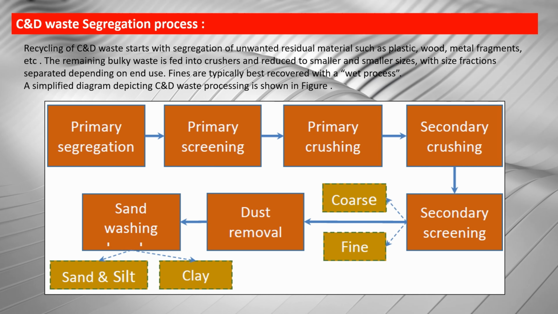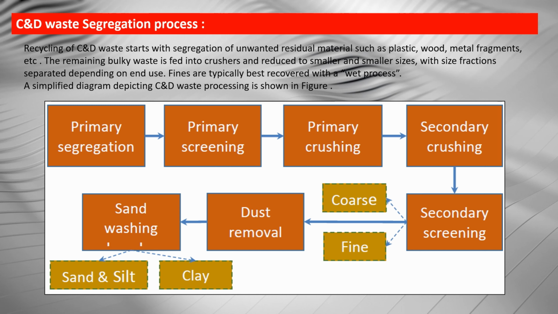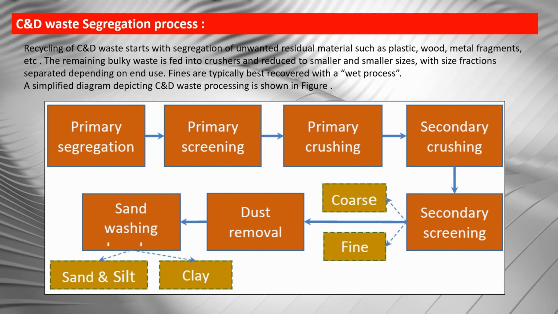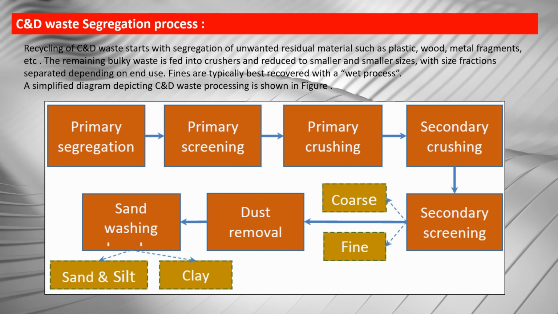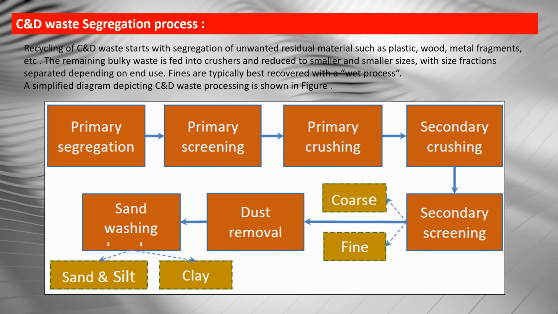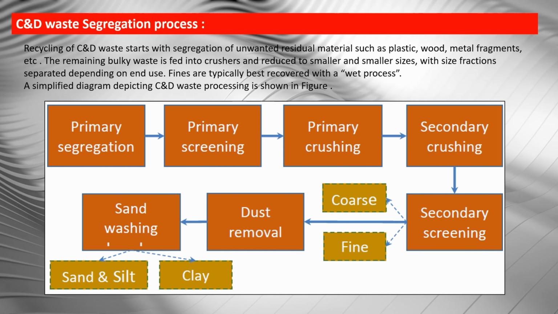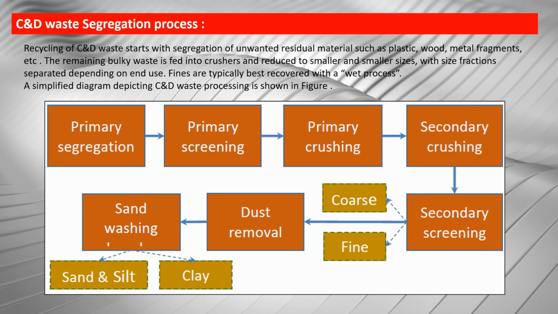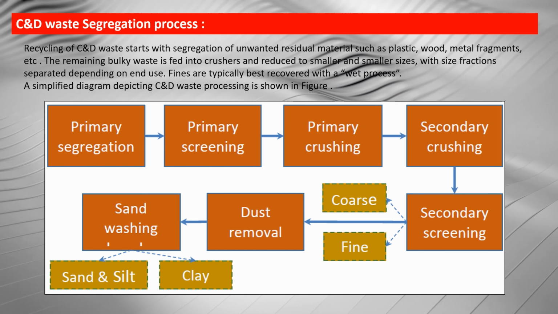Primary segregation is done. After this, primary screening is done. Then primary crushing is done. Then secondary crushing is done, followed by secondary screening. Post which coarse and fine aggregates are received. And then dust removal takes place. Then sand washing is done, followed by which the waste products are sand and steel, silt and clay.